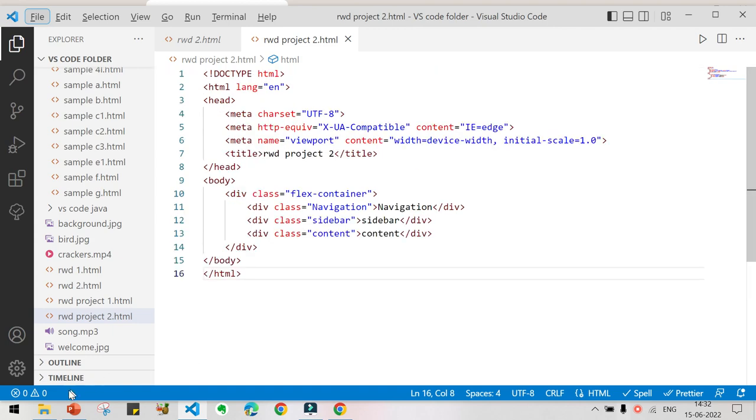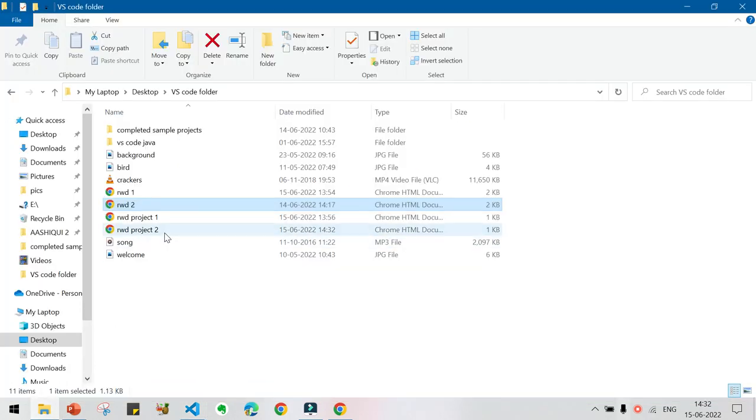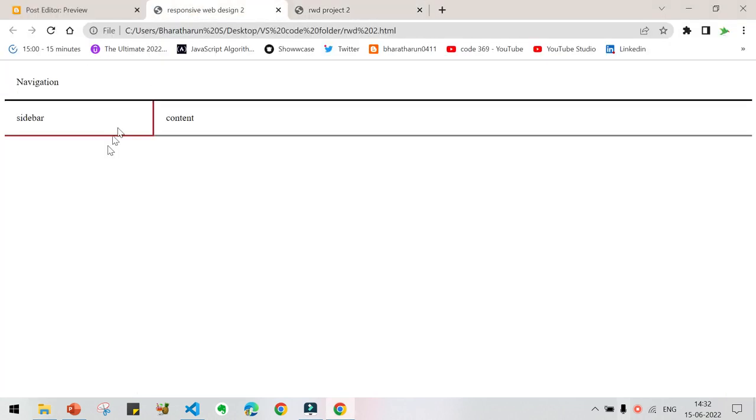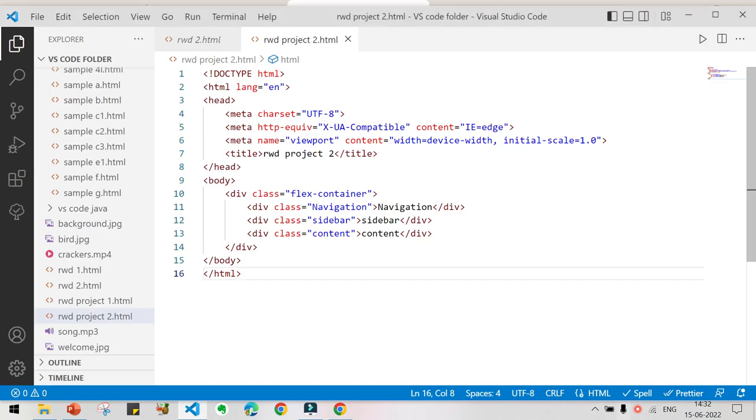Then what we are going to do is open this file. Go to your folder, VS Code folder, and open this. Now you can see nothing is changed here, just the content is here. Because what we have done is we have just created the divs, that's it, but we have not made it as Flex. So how to make it as Flex?